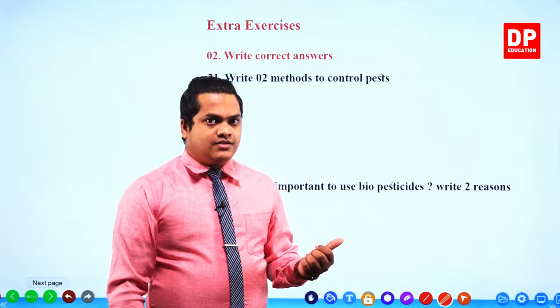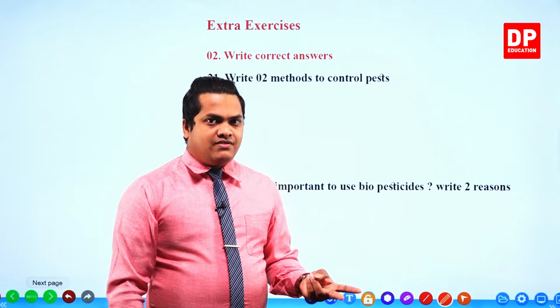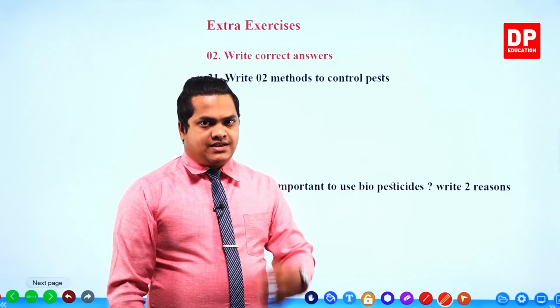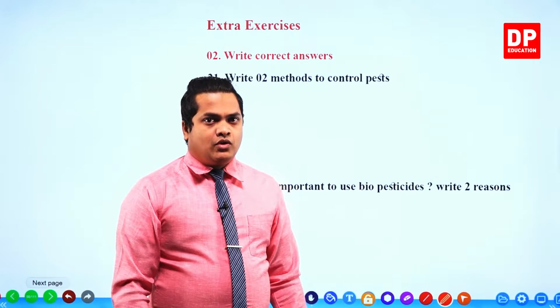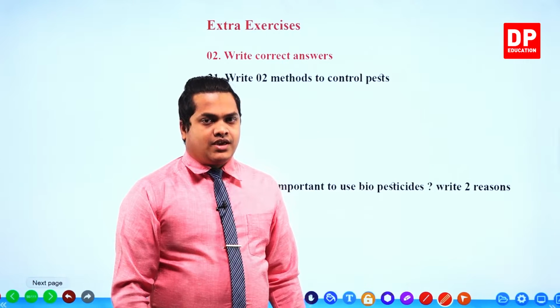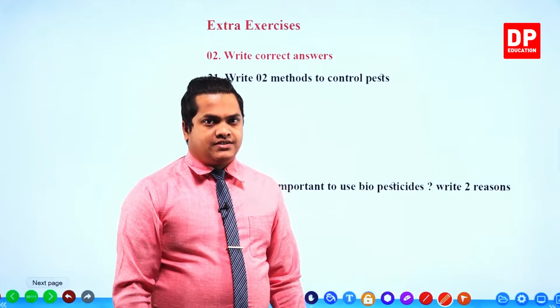Then the second one is we can apply eco-friendly or organic pesticides. Okay, applying chemical pesticides and applying organic pesticides.